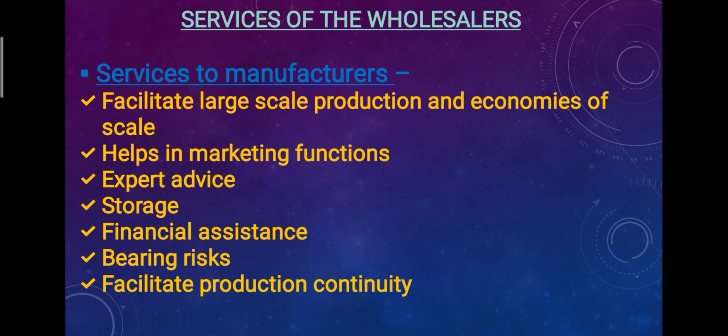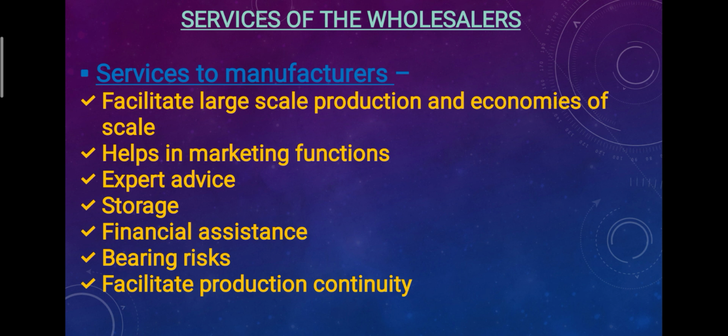Then is expert advice. Wholesaler provides information. What kind of information? Regarding preferences, expectations of the customers to the manufacturer. How? Wholesaler will gather the information from the retailer, because retailer is directly dealing with the customer. Retailer will collect the information from the customer, and retailer will provide that information to the wholesaler, and ultimately wholesaler will provide that information to the producer.